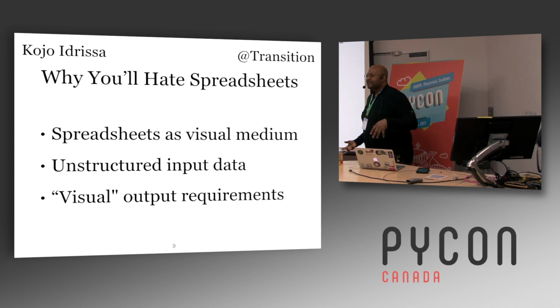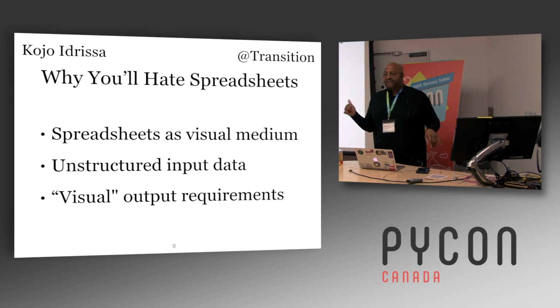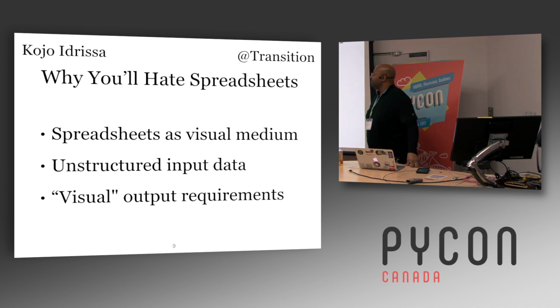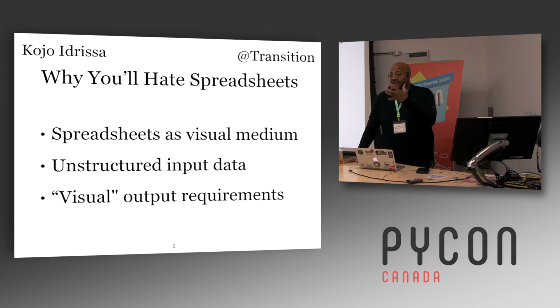So those are sort of the basics of pulling data in from a spreadsheet, processing it, and writing it out to a spreadsheet. If all the spreadsheets that you ever get have data that is structured in tables like that, you probably won't have many problems. The real issues that you run into when you work with spreadsheets is that spreadsheets are often used as a visual medium. And so people design spreadsheets to look nice. They don't design them necessarily to have structure to the data. Or the structure that the data has is structure that only makes sense if it's being read by a human and being parsed by human eyes. And so those are some of the issues you'll run into.